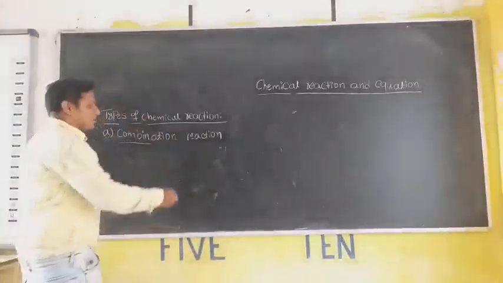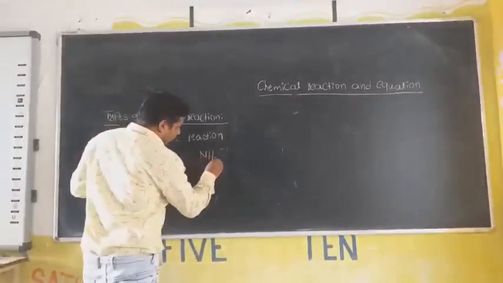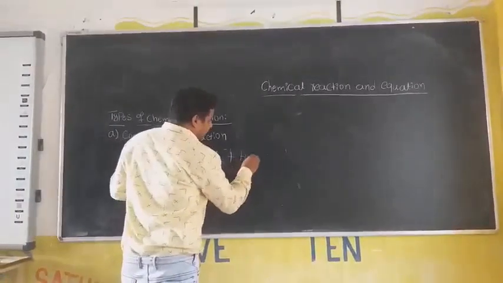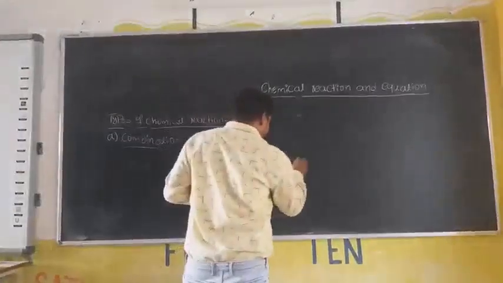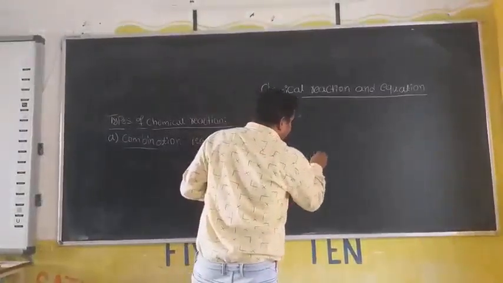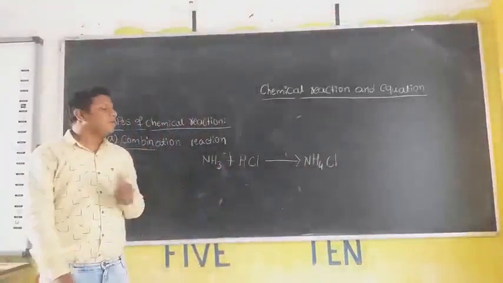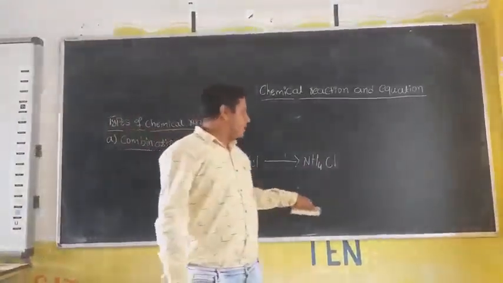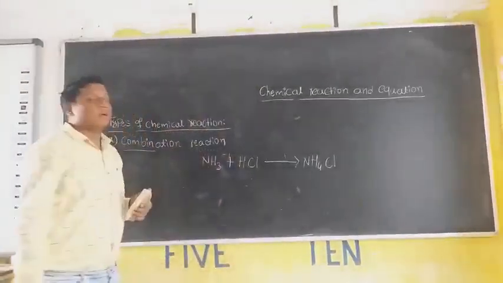And then the next chemical reaction, that is when NH3 is reacted with HCl. When ammonia is reacted with hydrochloric acid, it produces NH4Cl. Okay. Then this one is an example for combination reaction because here two or more reactants react and produce only a single product. Because of that, this is an example for combination reaction.